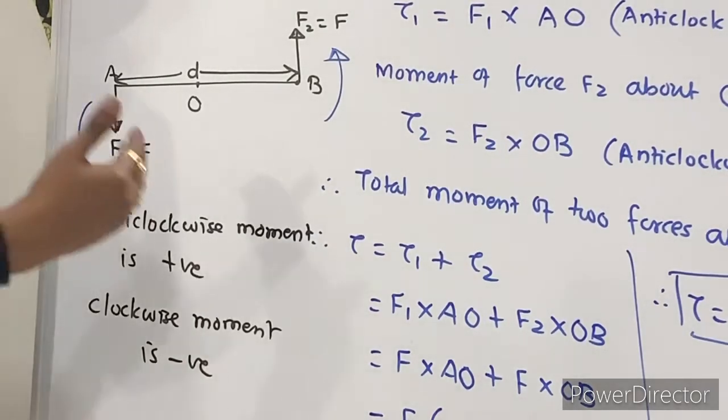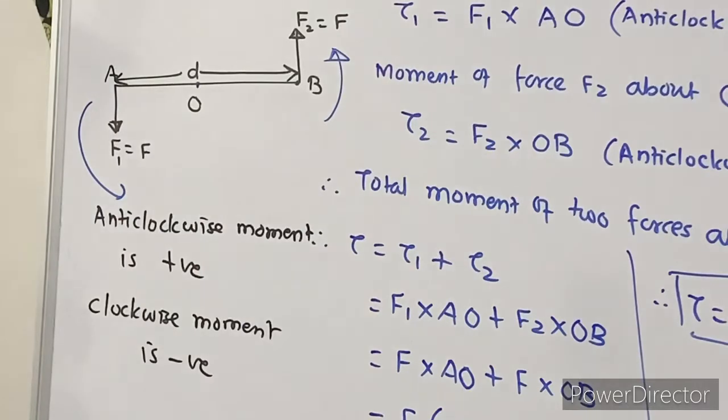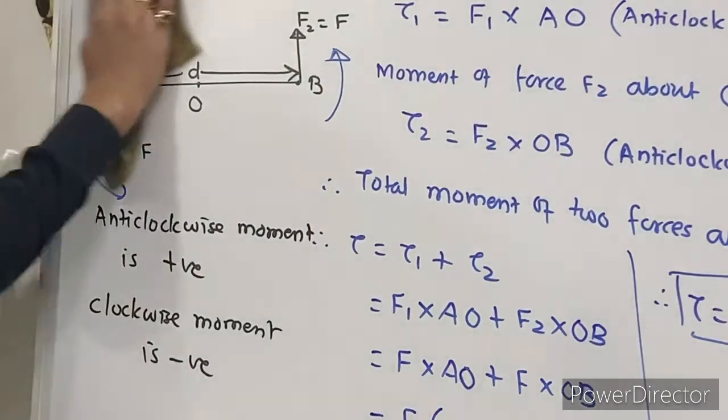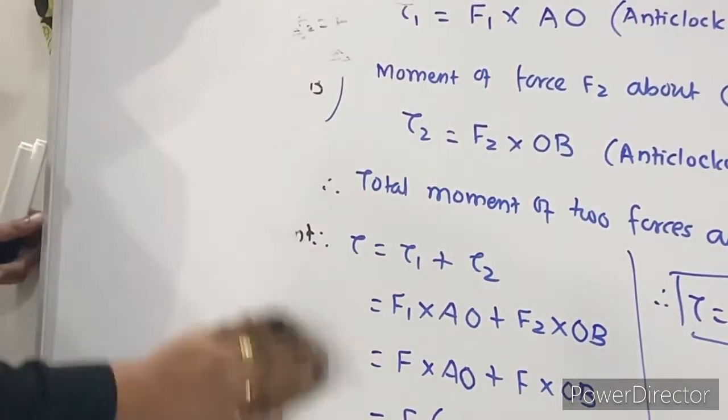So anti-clockwise is positive, clockwise will be negative, right? This is about the moment of a couple. Okay, now we'll go to the next part.